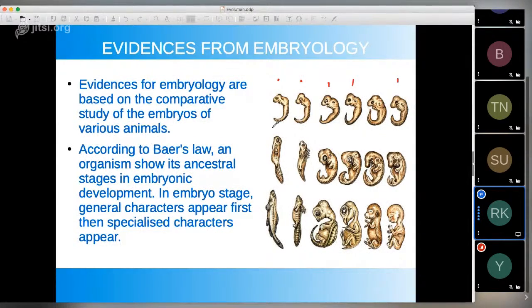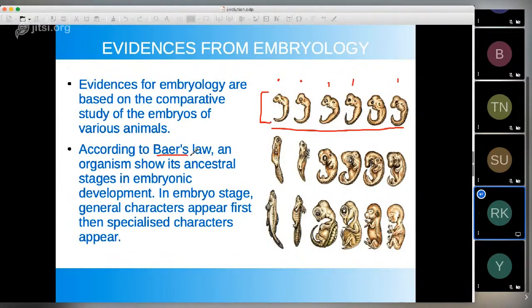So you can see in the first stage they all look similar. Okay, if I give you all these 6 embryos, you will not be able to differentiate which one is of which organism, but later on as it develops, different characteristics appear. So at the embryonic stage we start our life, and at this stage also we are sharing features which are very similar between any two pair of embryos. So this also says that we have evolved from the same common ancestors.